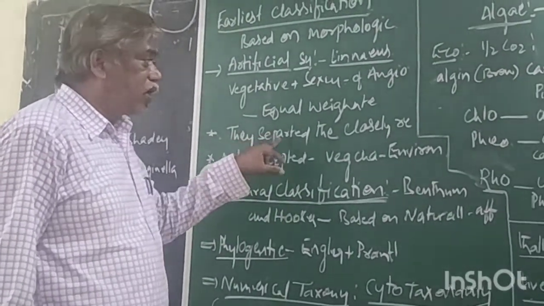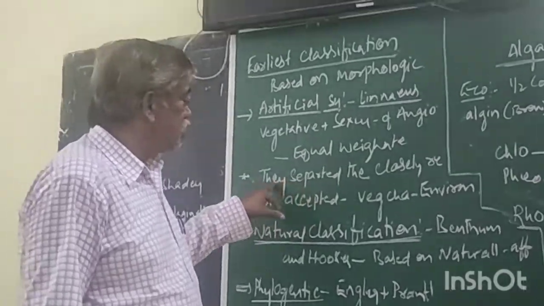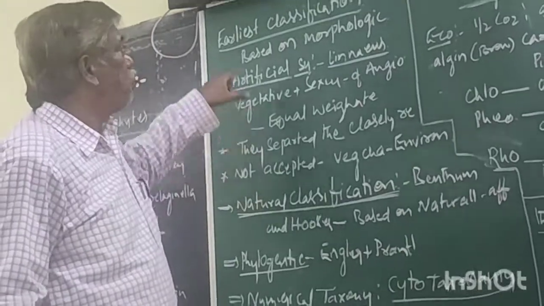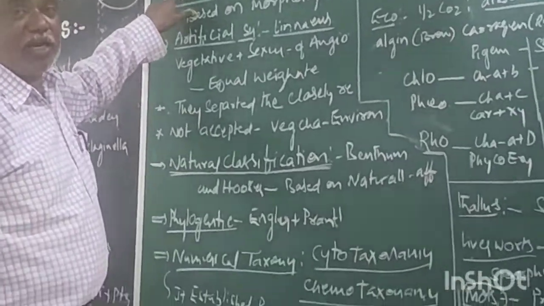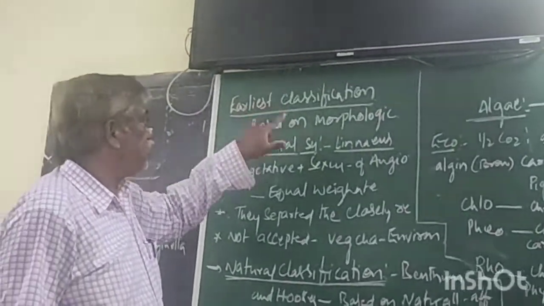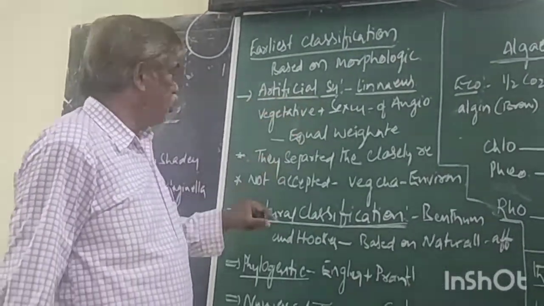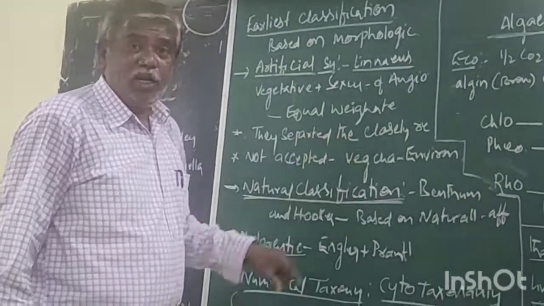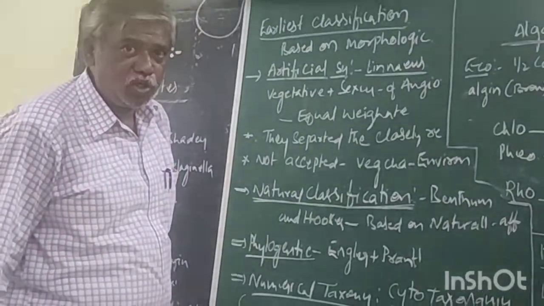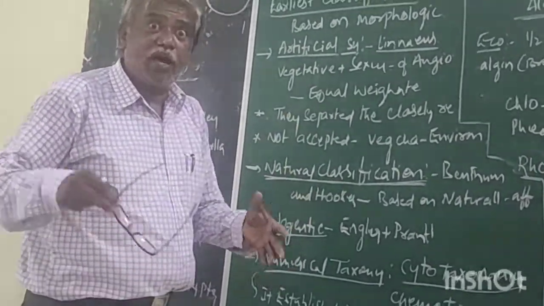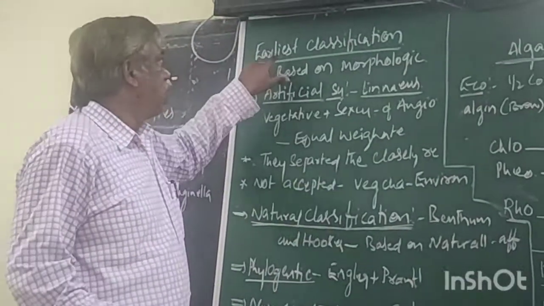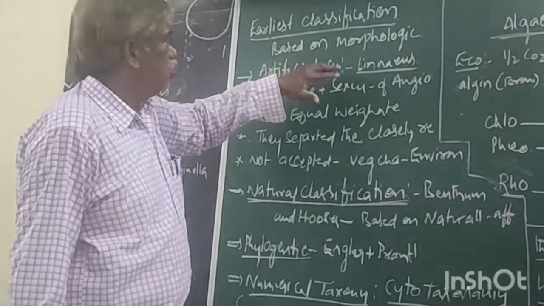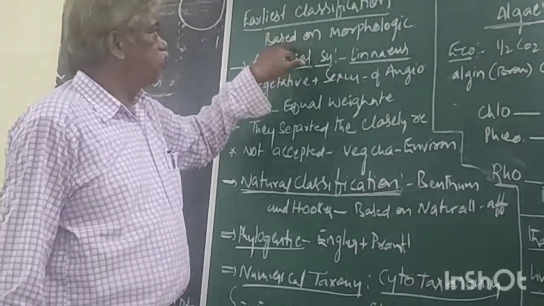So all scientists who belong to the earliest classification or artificial classification separated closely related organisms. Suppose I can give you one example. What is this earliest classification based on?